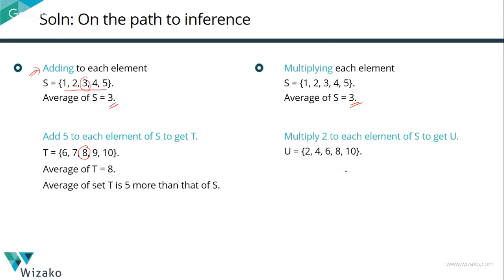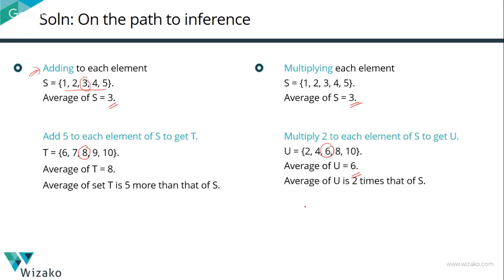These numbers are also in an AP. The middle number is going to be the average, which is equal to 6. So the average of elements of set U is 6. How did we arrive at U? By multiplying 2 to each element of set S. The average of set S was 3. U was obtained by multiplying each element by 2. The average of U is twice the average of S. So if I multiply each element in a set by K, the average also gets multiplied by the same K.